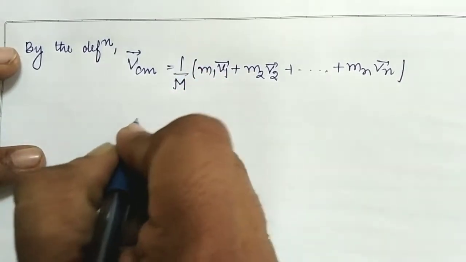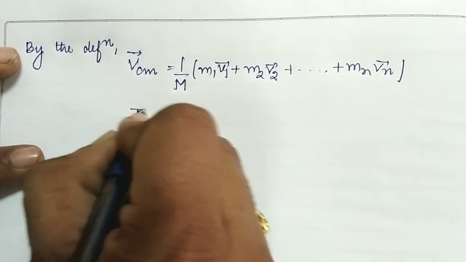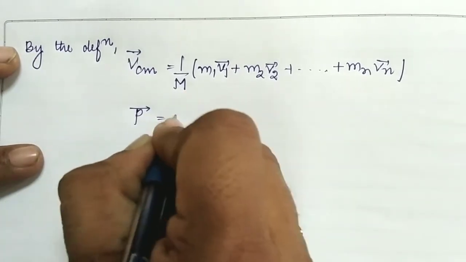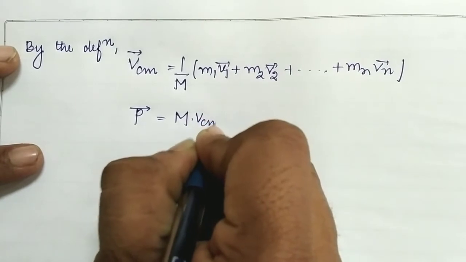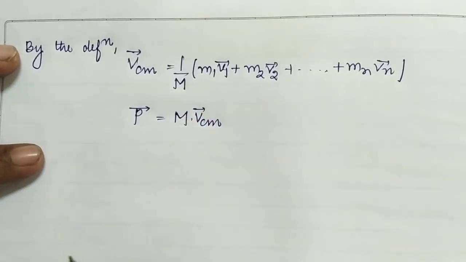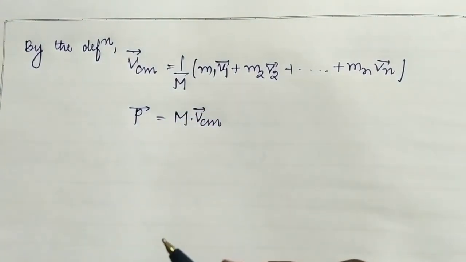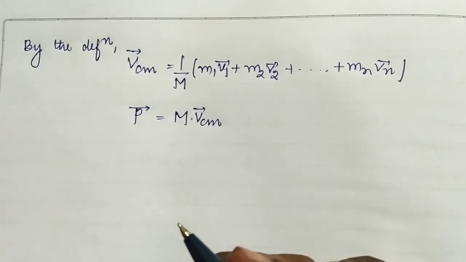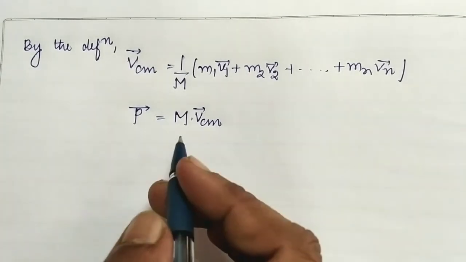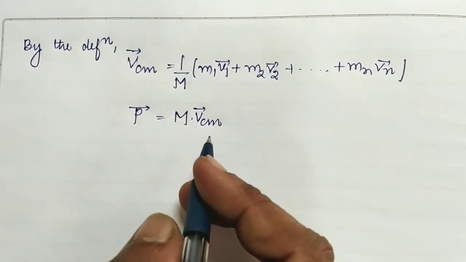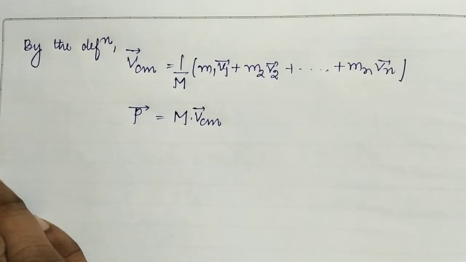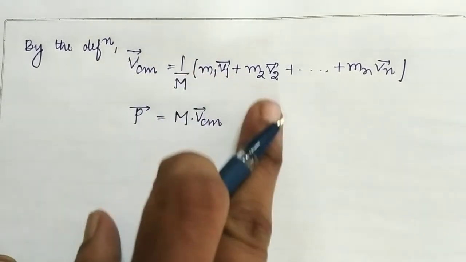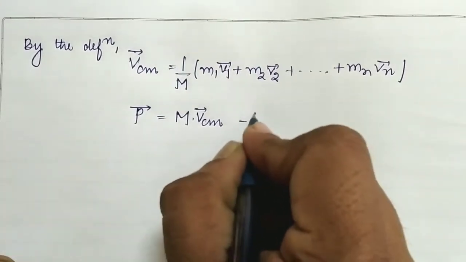So students, we can write from here that the momentum of the system can be given by the product of the total mass of the system and the velocity of the center of mass for a system. In this way, if we know the total mass of the system and the velocity of the center of mass, then we can calculate the total linear momentum. Okay students, let us suppose that this is equation number 1.